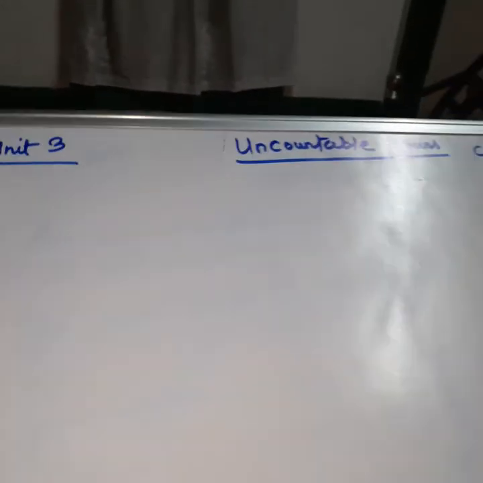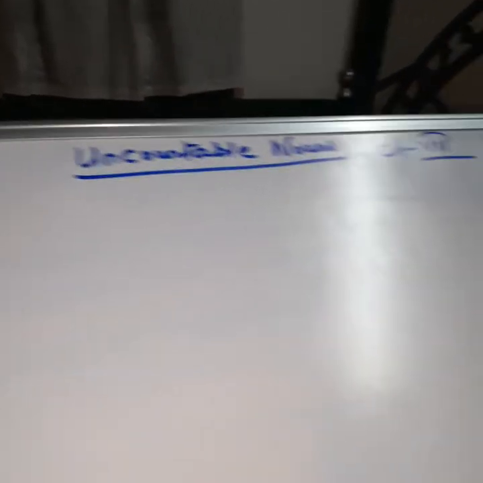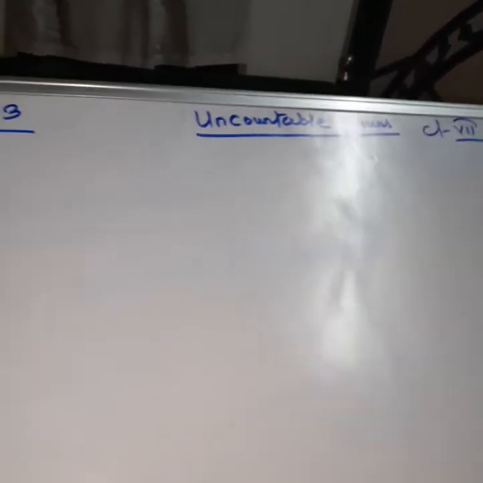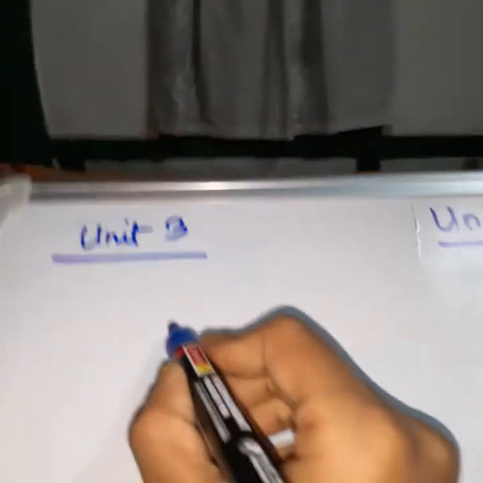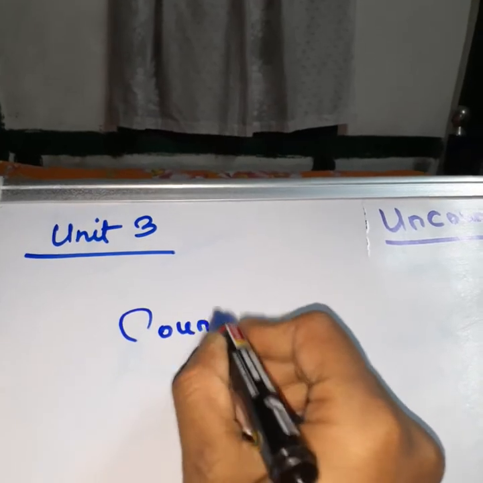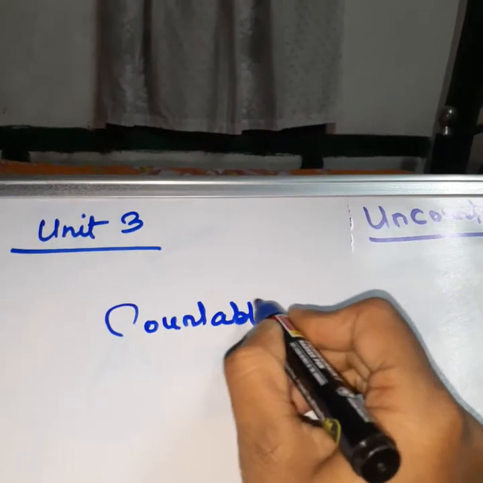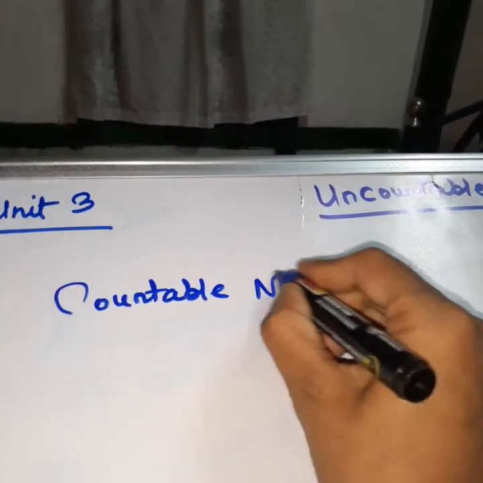So, today we are going to start Unit 3, Chapter Uncountable Nouns. Now, what do you understand by countable nouns and uncountable nouns?